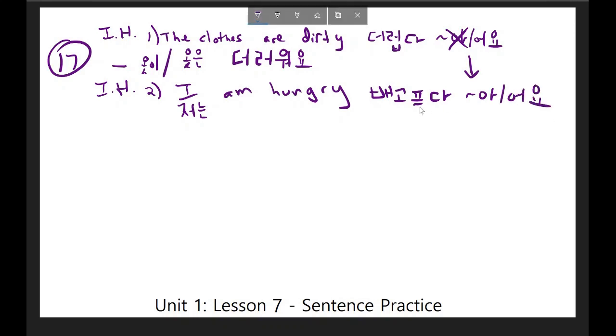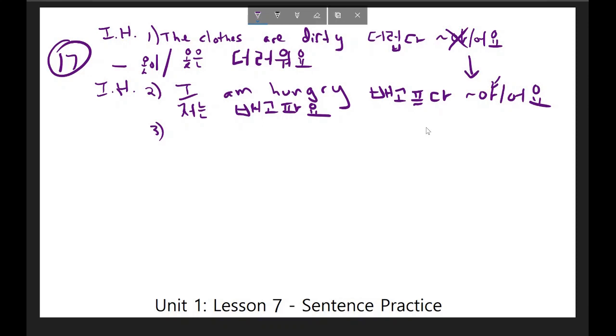Now, in this case, this letter completely gets eliminated, and this would be added to it. So I would have 배고파요. And the sentence would read, 저는 배고파요.